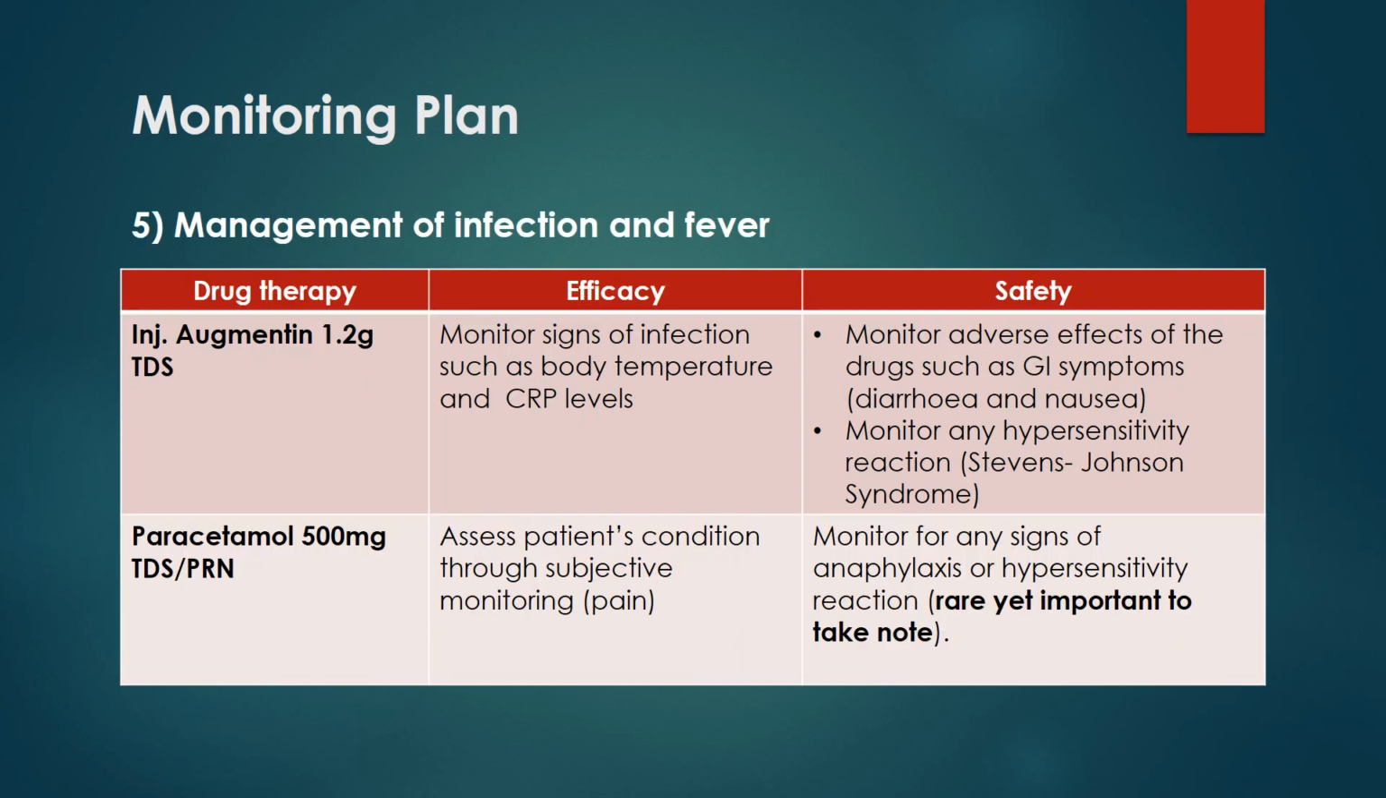Next, for the management of infection and fever, empirical antibiotics such as Augmentin were given to this patient, so we have to monitor the efficacy by looking at the signs of infection such as body temperature and also CRP levels. And for safety monitoring of Augmentin, just monitor any adverse effects of the drug, such as GI symptoms, for example diarrhea and nausea, and also any hypersensitivity reaction against these antibiotics, such as Stevens-Johnson syndrome.